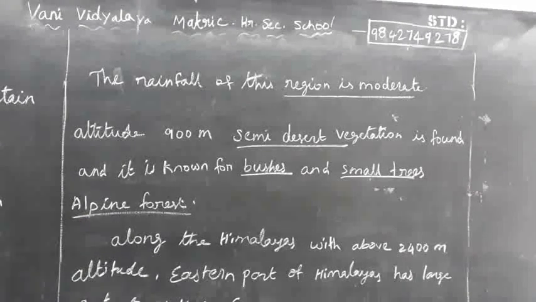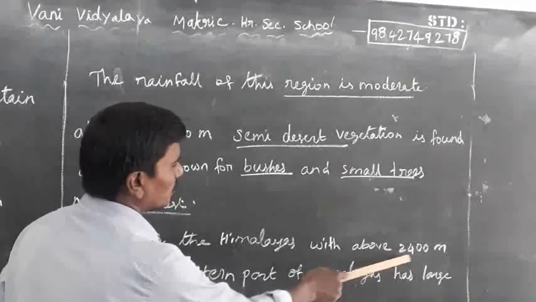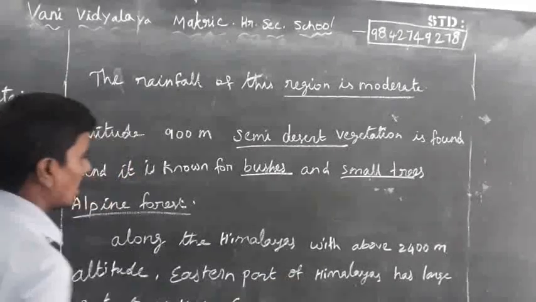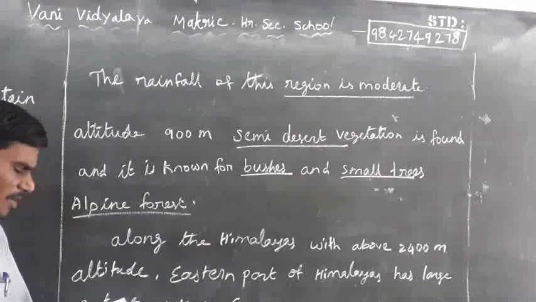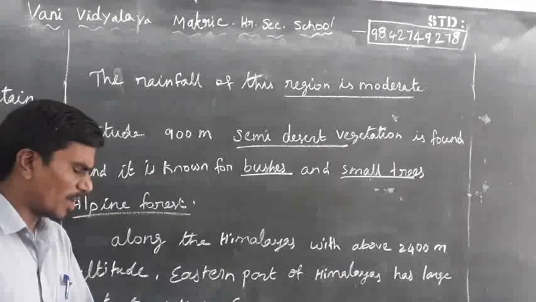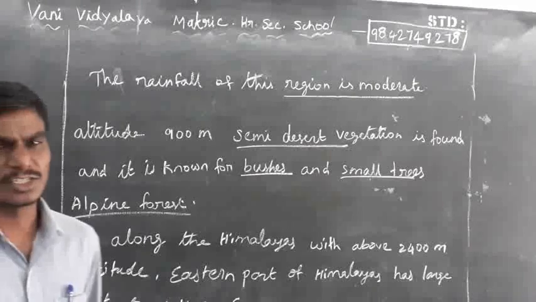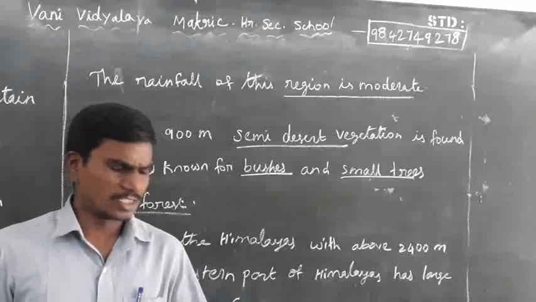The alpine forests are found mainly along the Himalayas, above 2400 meters altitude. The eastern part of the Himalayas has a large extent of this forest. The important trees are oak, silver fir, pine, and juniper, the main trees of the alpine forest, found in the northeastern Himalayas.